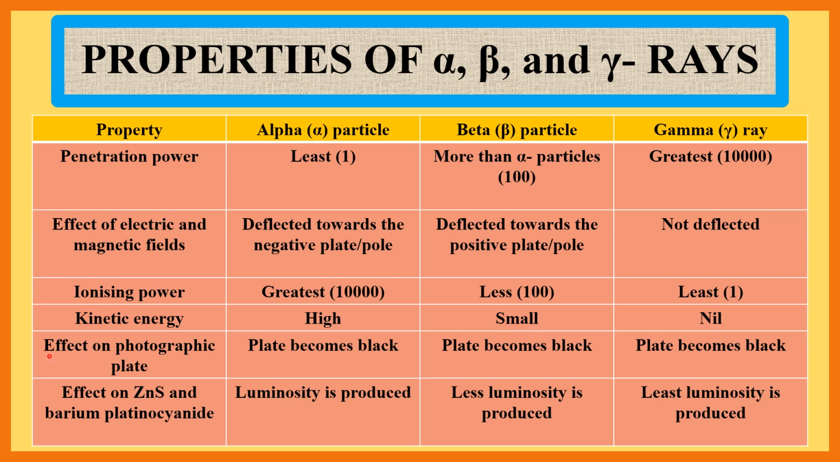Effect on photographic plate: alpha particle, plate becomes black; beta particle, plate becomes black; gamma ray, plate becomes black. Effect on zinc sulfate and barium platinocyanate: alpha particle, luminosity is produced; beta particle, less luminosity is produced; gamma ray, least luminosity is produced.